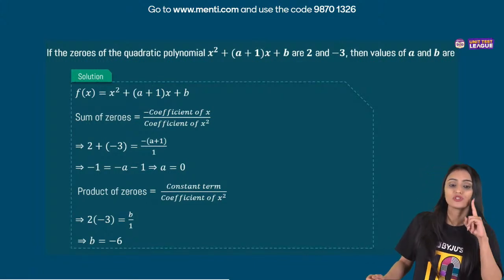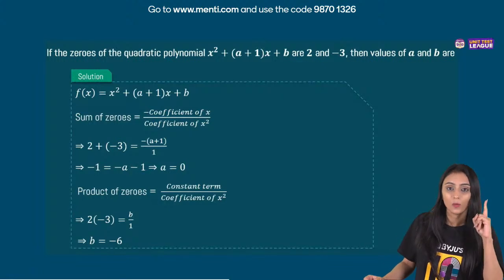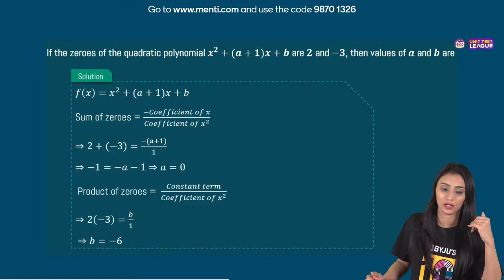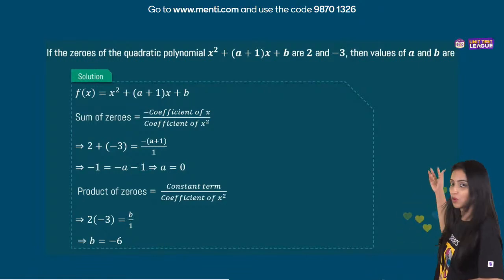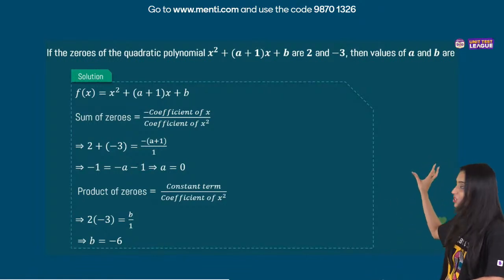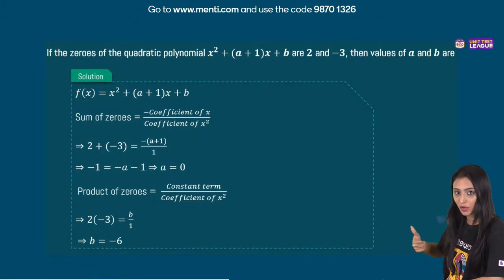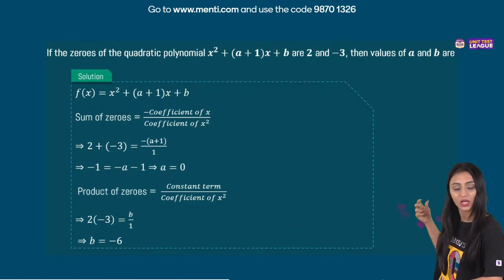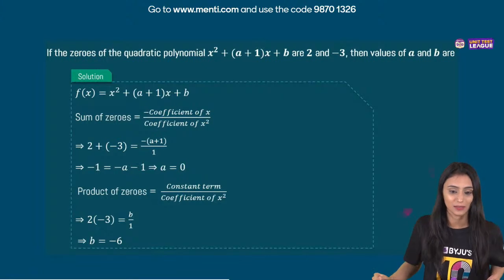See, time was not less. I think the methodology that you have used might be incorrect. Here we have written each and everything, but when you're solving it all by yourself, you would be skipping a few steps, right? Because it's just an MCQ question right now. You won't be writing each and everything. It should have taken lesser time in that case.